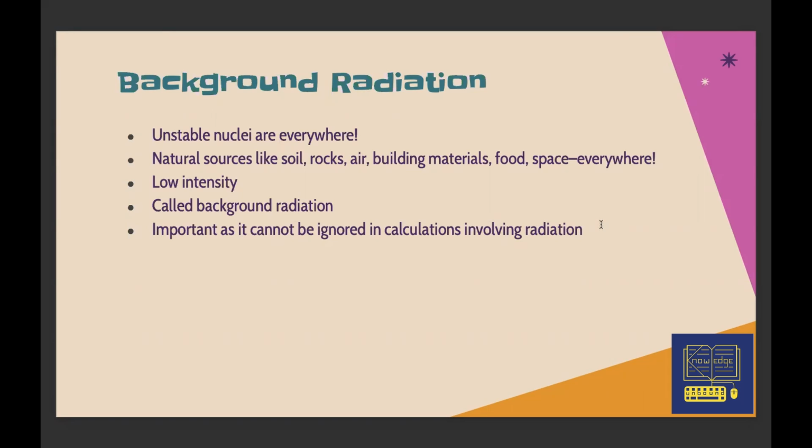We also have some radiation from soils and buildings. Also, you can call them low intensity. We have radio waves which are transmitted. So these all are background radiations. They're not considered harmful, but it's important when you're doing practicals or experiments on radiation. You have to account for this because there are going to be background radiations in your reading.